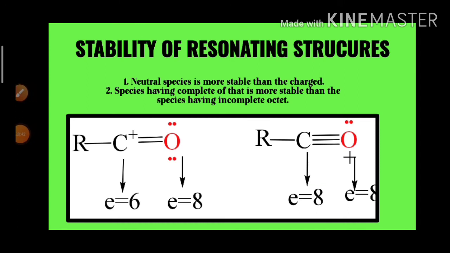Now here we go for the stability of the resonating structures. Neutral species are more stable. Look here, among all the possible conjugated structures or resonating structures, a neutral species is more stable than a charged species.